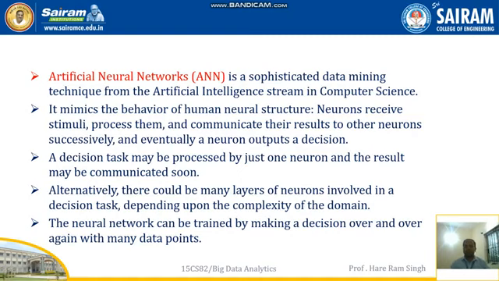Alternatively, there could be many layers of neurons involved in a decision task depending upon the complexity of the domain. In one layer, many neurons will be there. All together they will process and solve one problem. The output of that problem will be sent to another layer of neurons, and there again the data will be processed, and finally we achieve the answer.